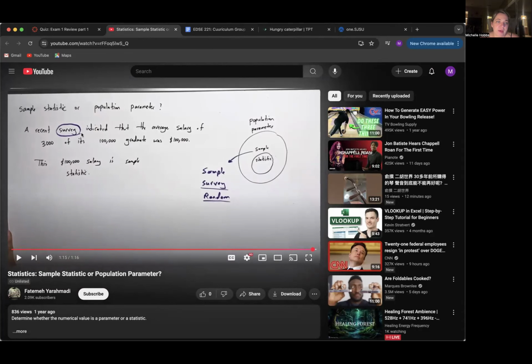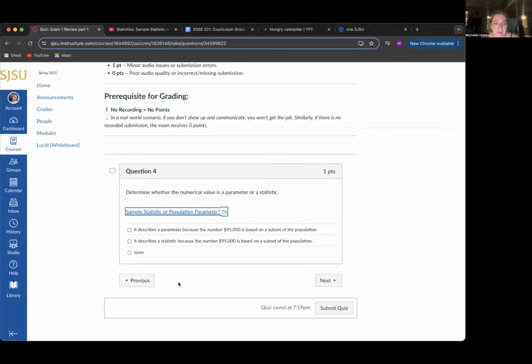Again, we are finding that keyword survey, which indicates sample. And this $100,000 salary is therefore a sample statistic. So it describes a statistic because the number is based on a subset of the population.